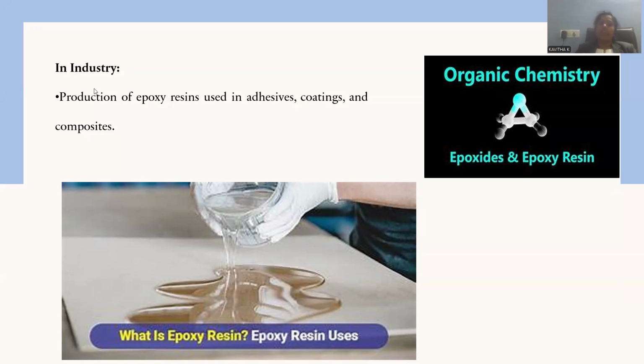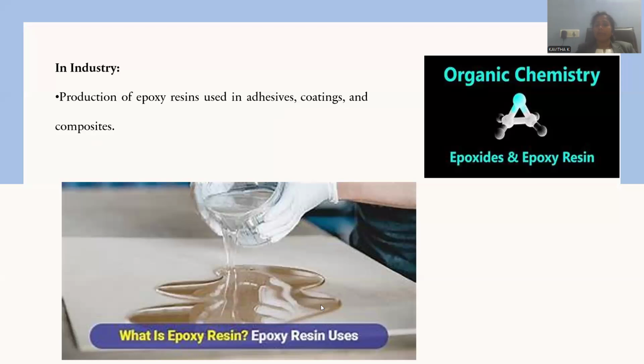That's the reason why, in the domain of industries, these epoxides are applied in polymerization. The materials synthesized have many applications, especially epoxy resins, which work like adhesives and binding agents. They are glue-type materials, and they are used to provide a shiny surface by coating with them. They are also composite materials, like ceramics, and blended materials like composites. Those are also manufactured in the field of material chemistry.